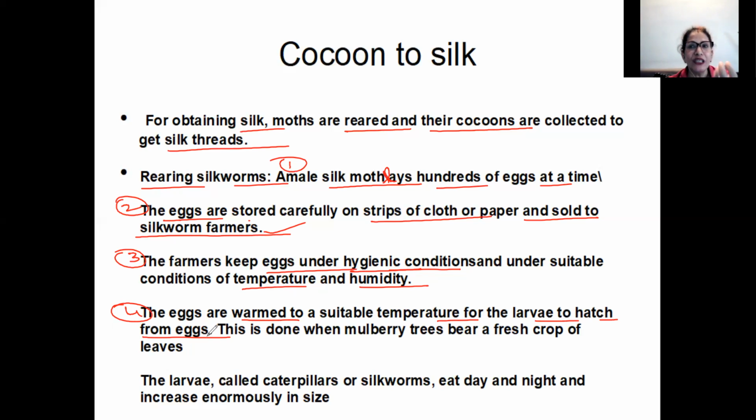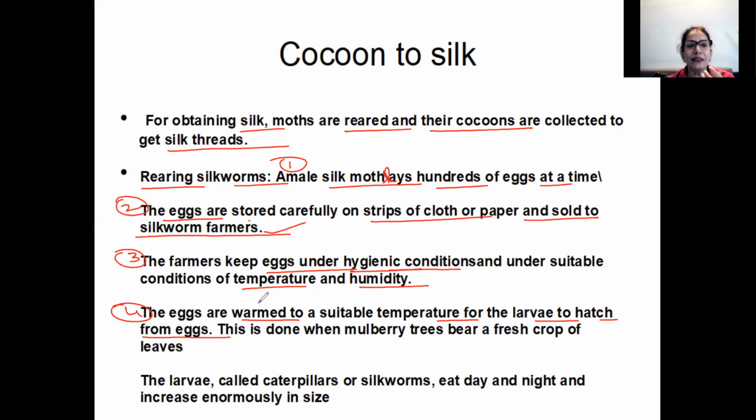All this is done manually. It is not left to nature that somehow the eggs will reach the mulberry leaf, start feeding and form cocoons. Then once the cocoon stage comes, I would go near the mulberry plant and take out the silk fiber? No, I will not get any silk fiber. So what if I am a silk farmer? If I want silk fibers, if I want to do business in that, I need to rear these silkworms.